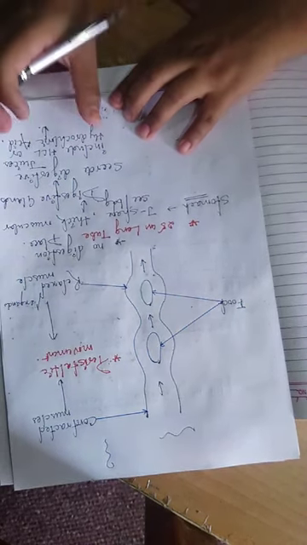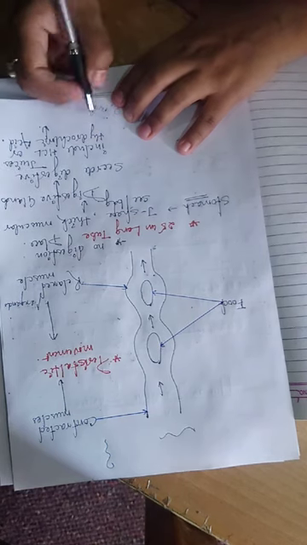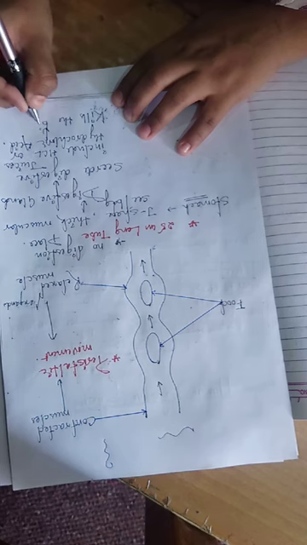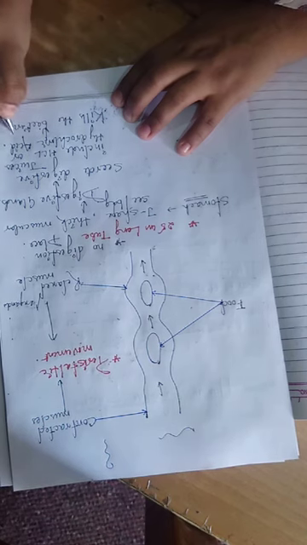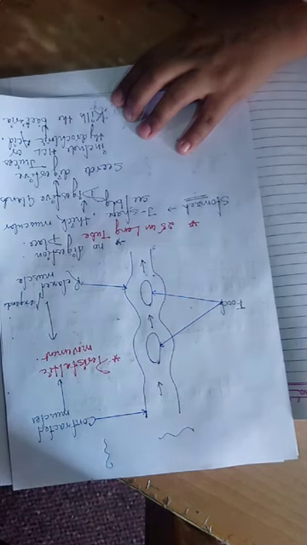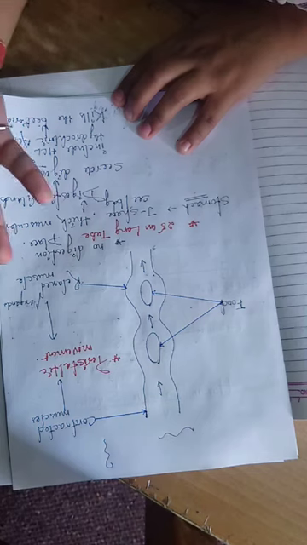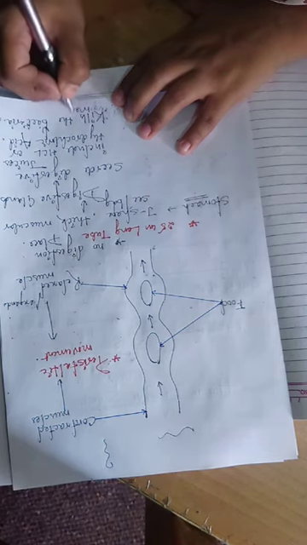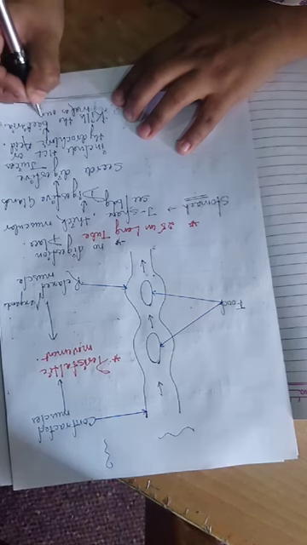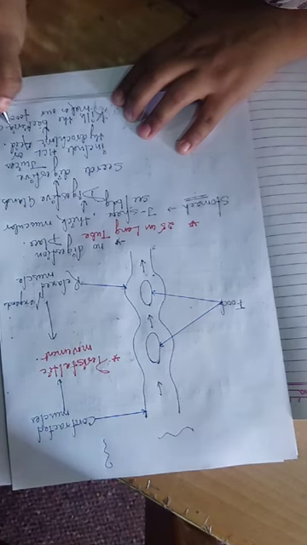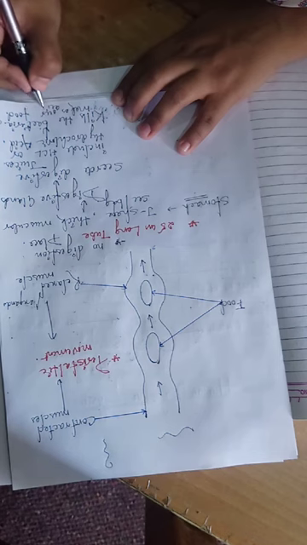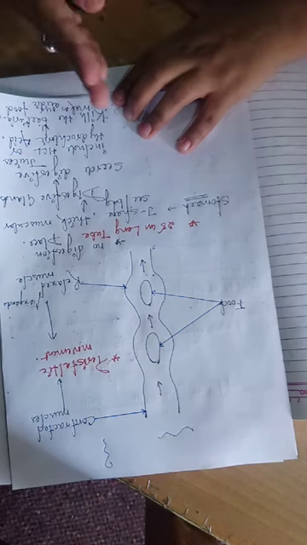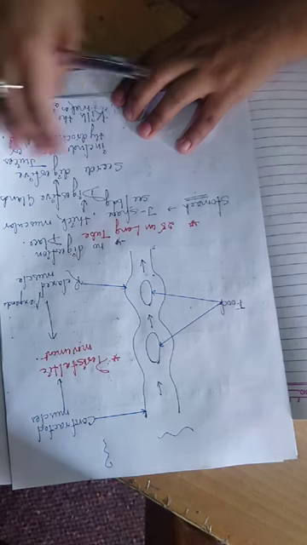What this hydrochloric acid does is kill the bacteria that enter our stomach along with the food, and also makes our food acidic for the action of these digestive juices.